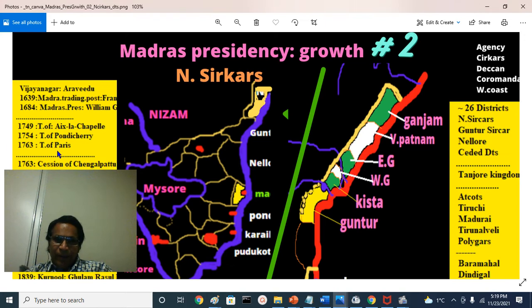And what happened after the French collapsed in the Third War? The Nizam started negotiating with the British. It took some time for these territories to be formally, officially handed over to the British, but the British ruled them. It took a lot of years. It's not like other territories, which were transferred overnight.